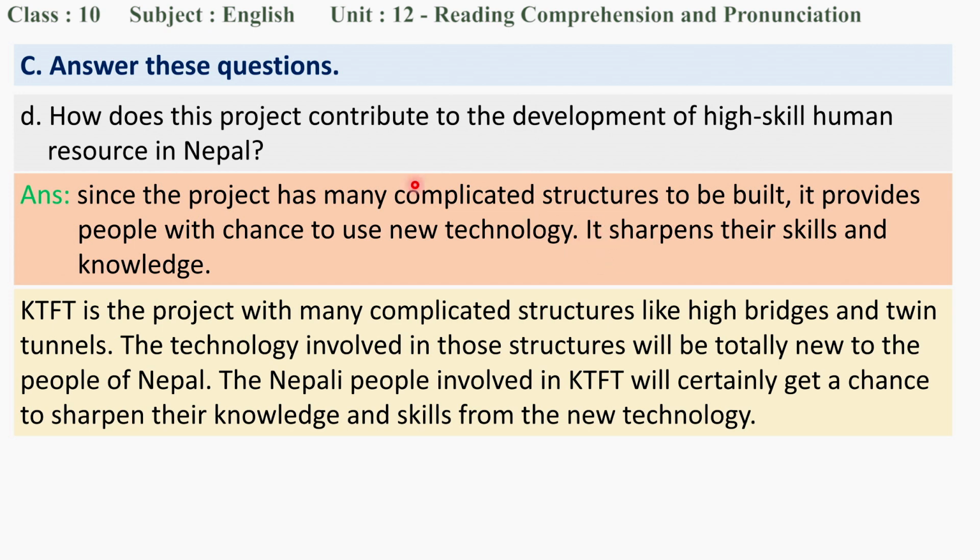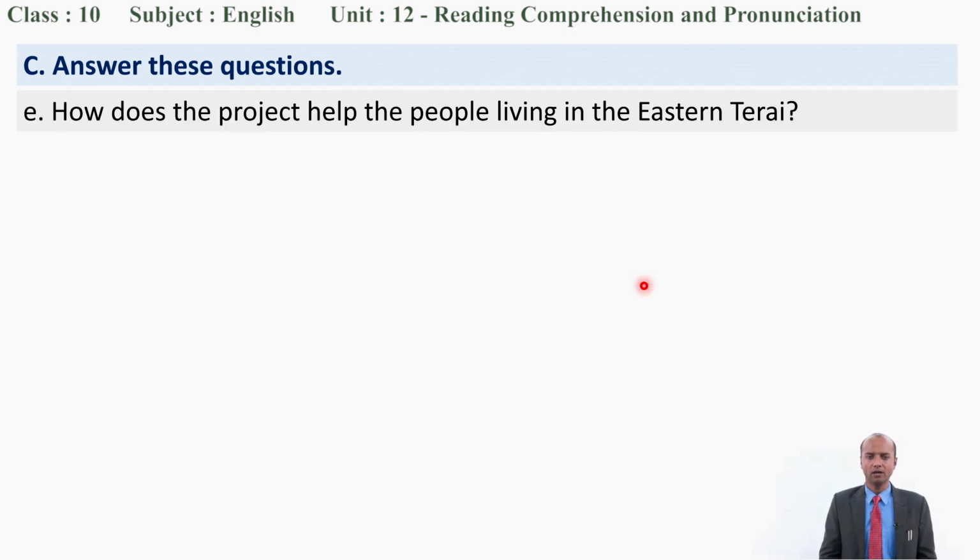That's why this project is going to sharpen their skill and knowledge as well. Okay, so I guess you have written a similar answer. Yes? Okay. Now the next question under C is, how does this project help the people living in the Eastern Tarai? Is it going to be beneficial for the people in the Eastern Tarai?